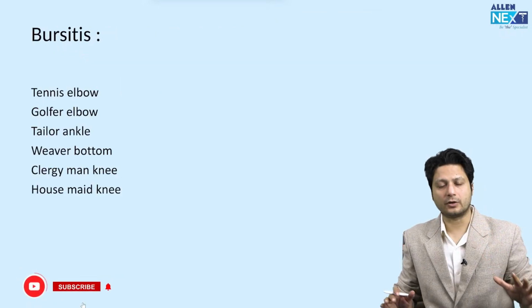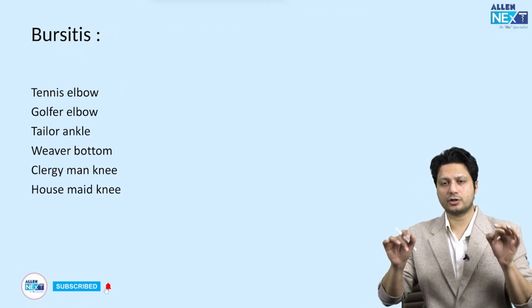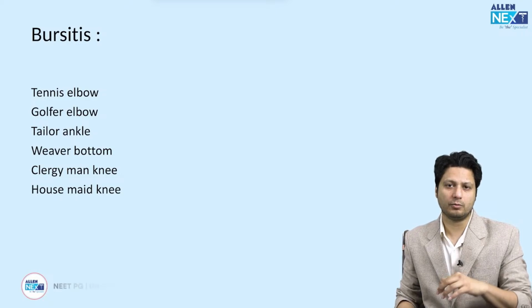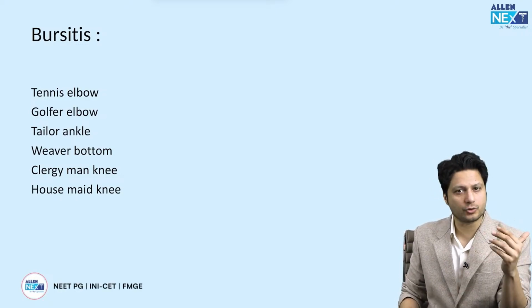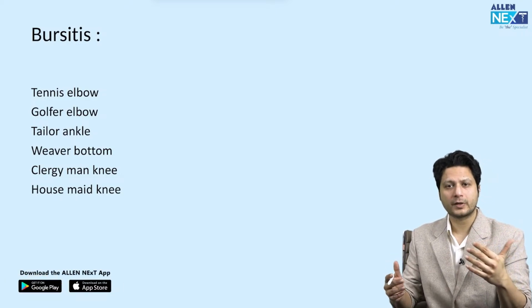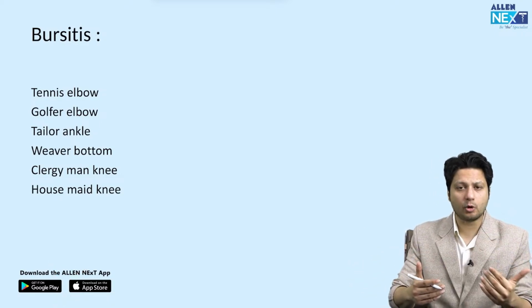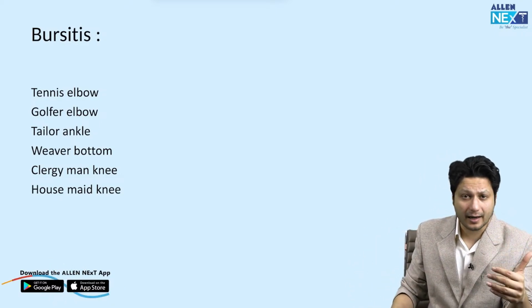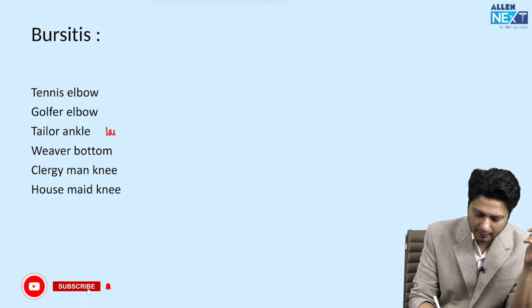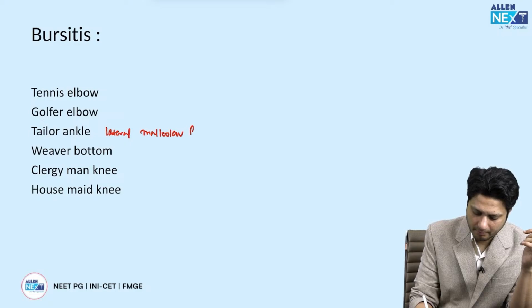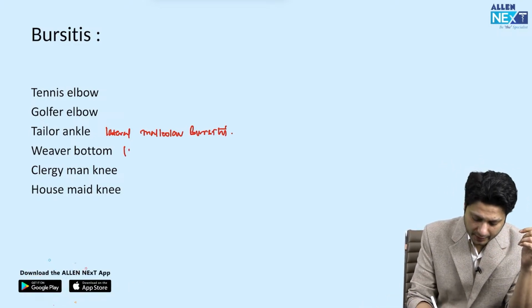Okay. Now this is the kind of one-liner which the examiner tends to give you again and again. They used to give these kinds of questions like tennis elbow, lateral epicondylitis; golfer elbow, medial epicondylitis; tailor ankle, lateral malleolar bursitis. So these are the one-liners. Weaver bottom, ischial bursitis.